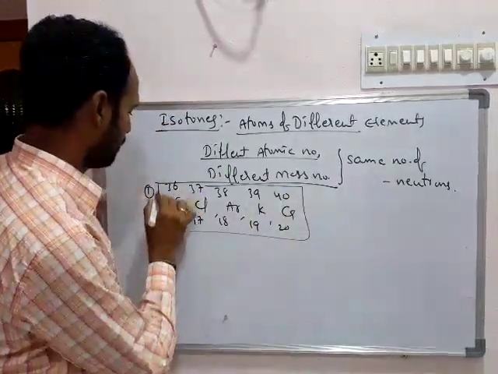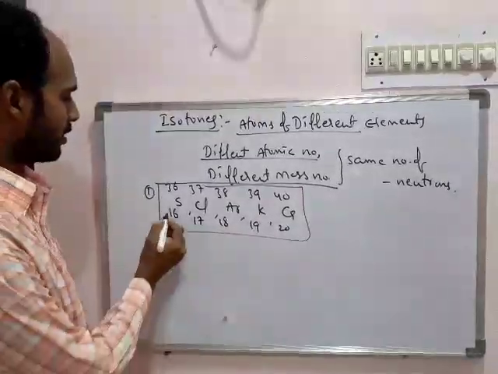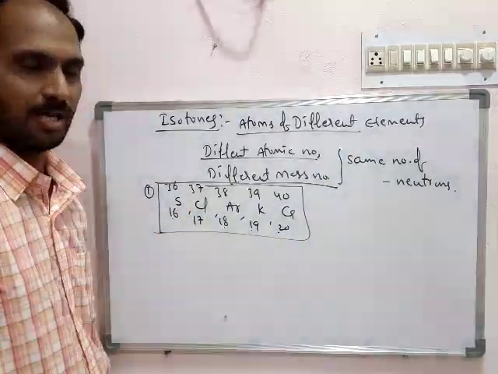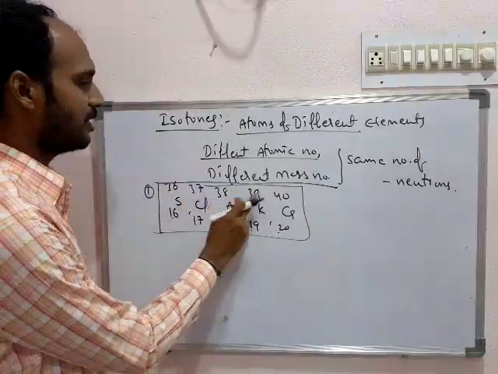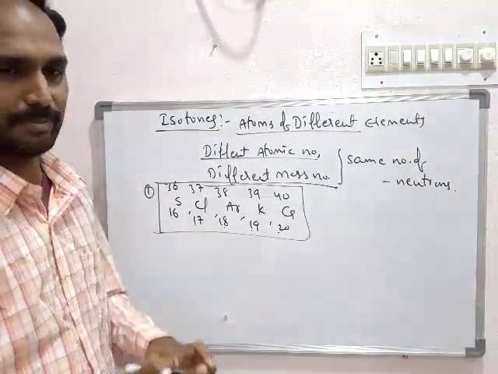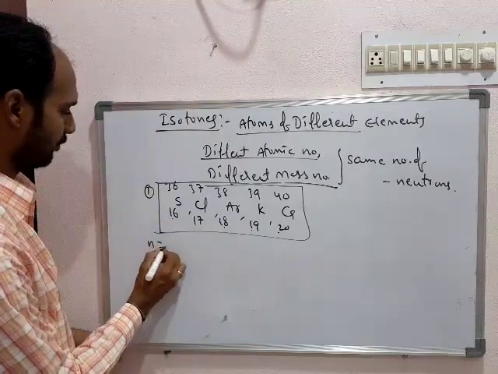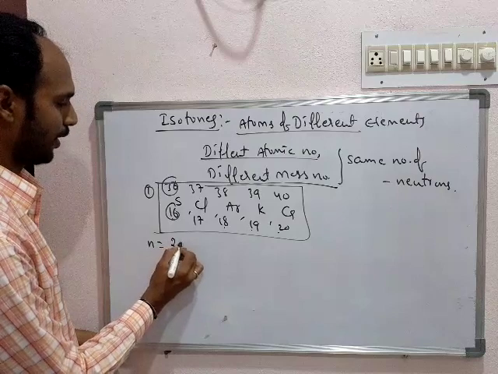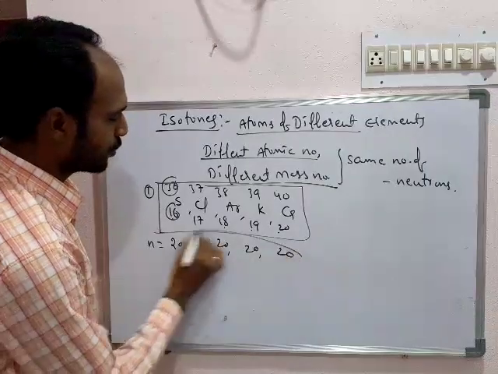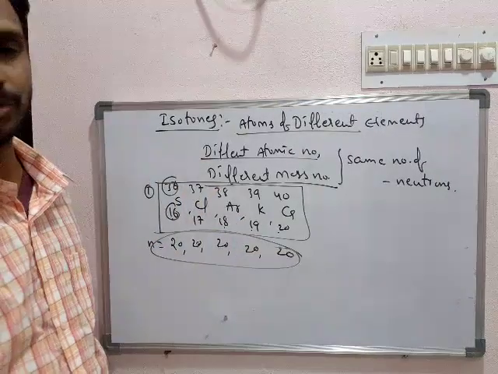This group of elements is the best example of isotones. See here, the atomic numbers are different, meaning they are having totally different numbers of protons. They are having different mass numbers. But what is the similarity in them? The number of neutrons present in them is similar. Here 36 minus 16, the number of neutrons equals 20. So 20, 20, 20, 20. All are having the same number of neutrons. So this group of examples is the best example for isotones.